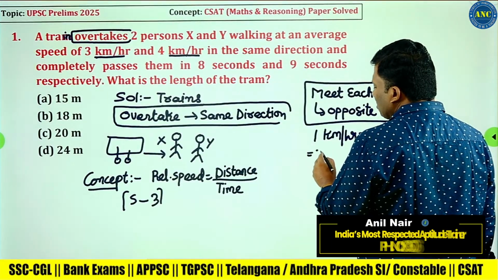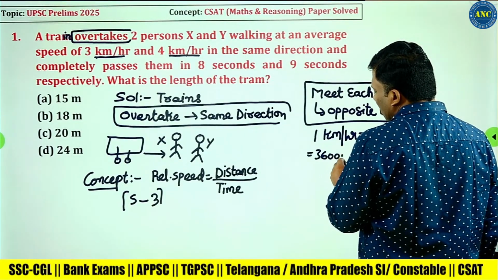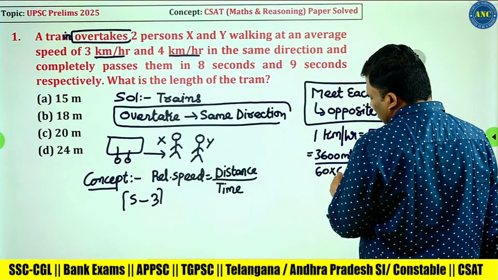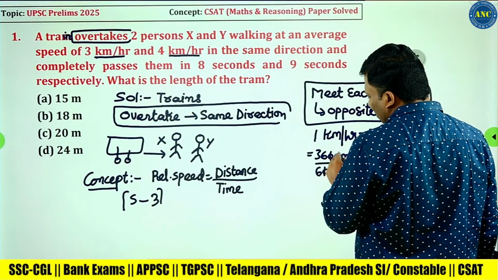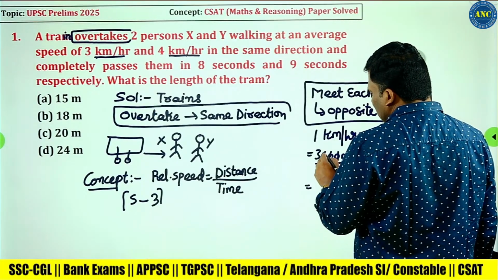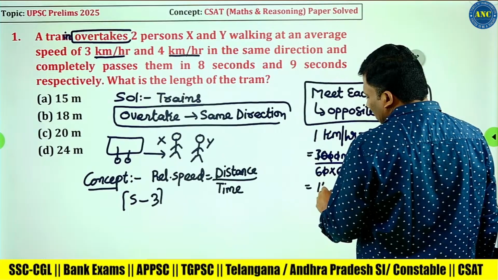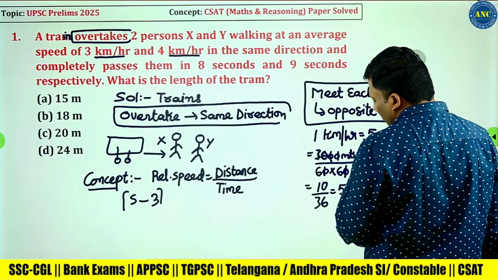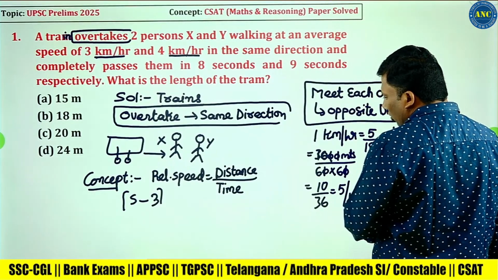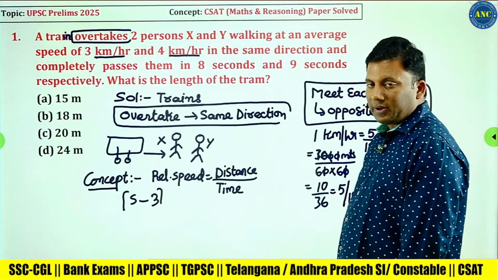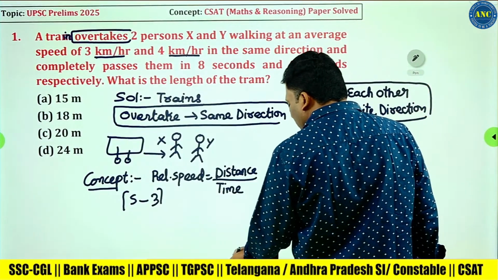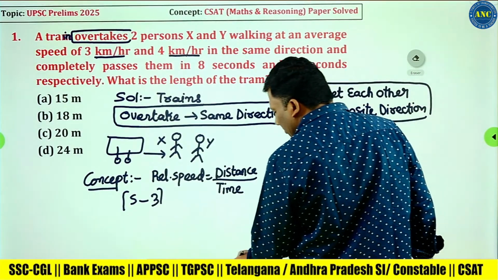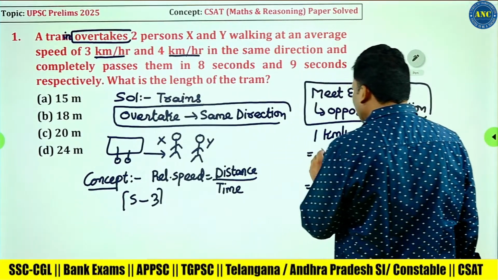1 kilometer is 1000 meters. 1 hour is 60 minutes. 1 minute is 60 seconds. So the zeros cancel, right? So it is 1000 meters by 3600 seconds, 10 divided by 36. It is 5 by 18 meter per second. To convert kilometers per hour into meter per second, we need to multiply it with 5 by 18. This is something most of you know, but I am explaining it in detail.